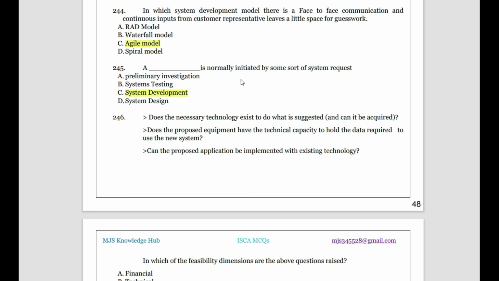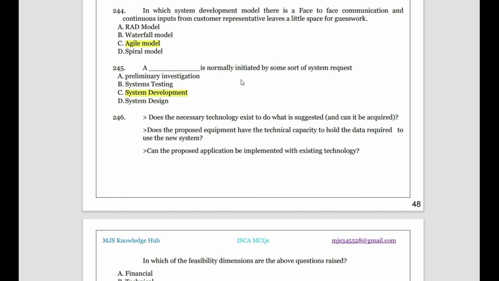So why not system testing? System testing is done regularly, based upon a schedule or based upon the need of the organization. But development will come only when some request has come. Suppose a request comes from a particular department saying that we are unable to process this sort of invoices, so a code is developed or modified so that the system can catch those purchase entries and make data out of it.